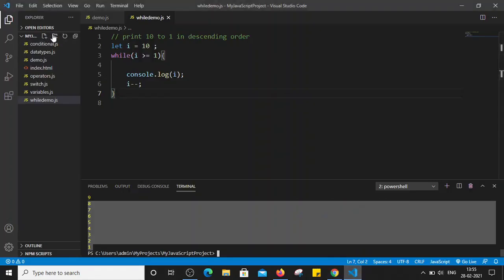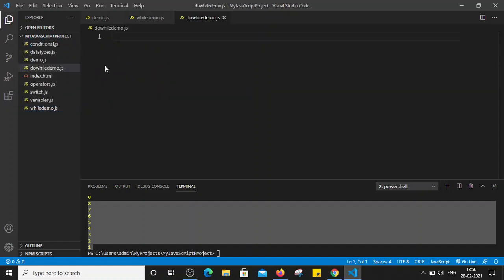Now I'm going to create one new file here. Let's name it do while demo.js. Now I am taking the same example. Let's say I have to print 1 to 10, right? So I want to print the values of 1 to 10 by using the do while loop. Now we have to simply use do. Before that we have to initialize the variable, right? So I have to initialize the variable, let I is equal to 1.